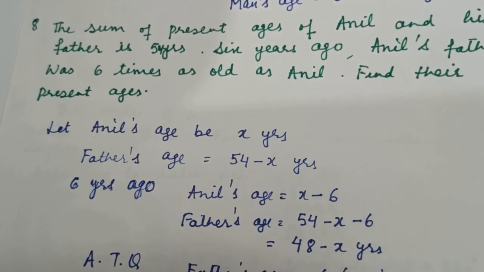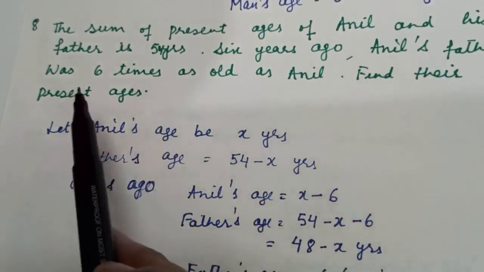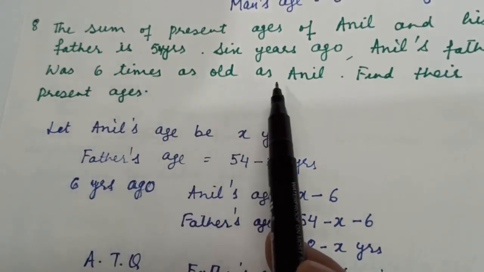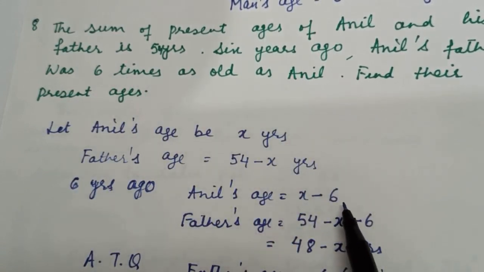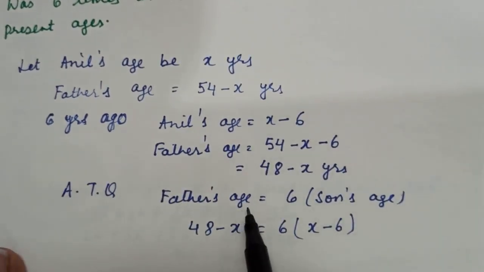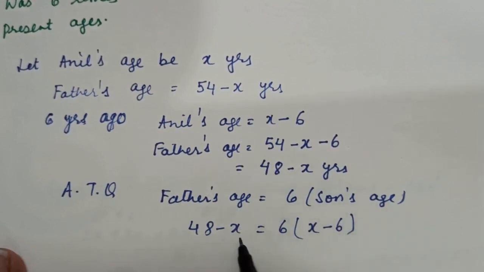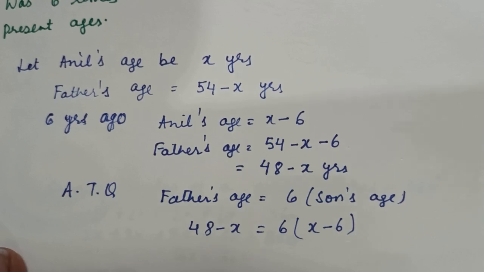Now we will apply the condition here. We are given that Anil's father was 6 times as old as Anil. So 6 years back Anil was x minus 6 and the father was 48 minus x. Now the father's age is equal to 6 times the son's age. So 48 minus x is equal to 6 into the son's age, x minus 6. Now you can open the bracket and simplify this equation. I hope you can do it.